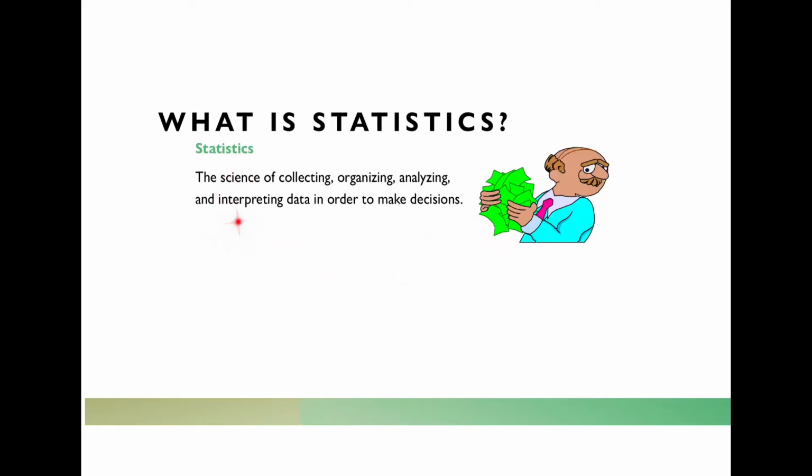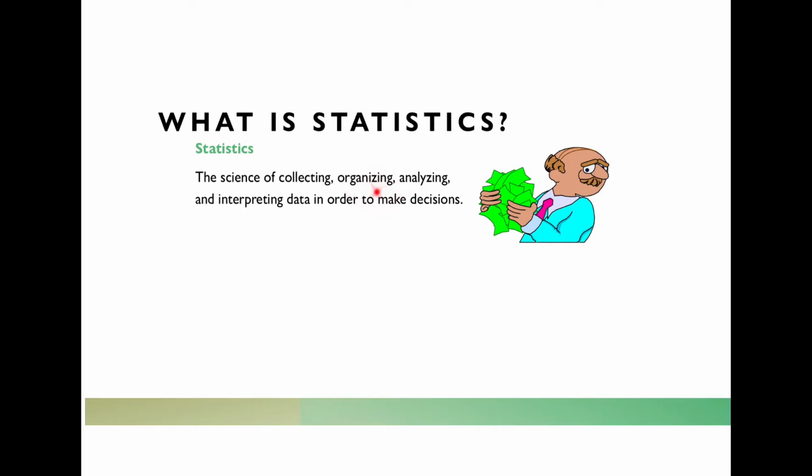Statistics as a whole is the science of collecting, organizing, analyzing, and then interpreting data in order to make decisions. There's a lot there to unpack, because when we talk about science, it always wants to be extremely careful in every aspect of how it works. So there's a whole science behind, rules behind, theories behind the collection of data. And there's ways that we can organize it so we can begin to make sense of it.